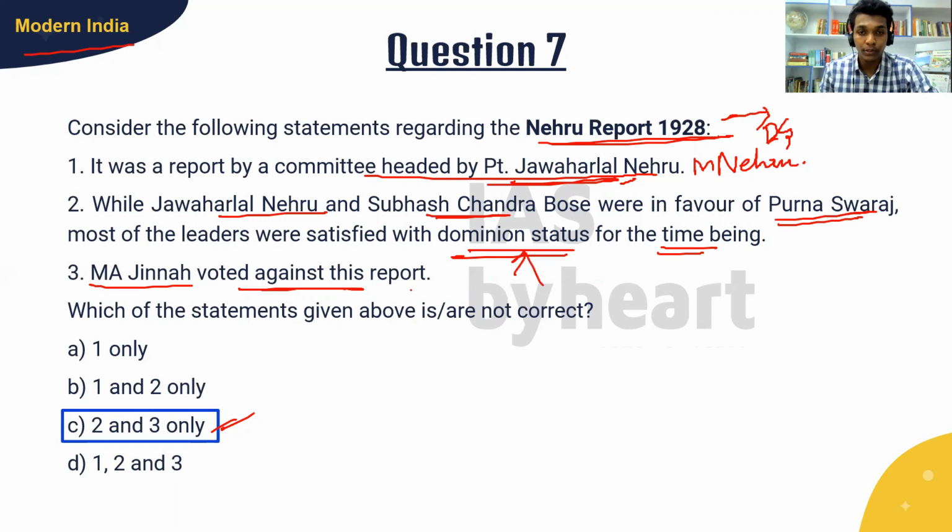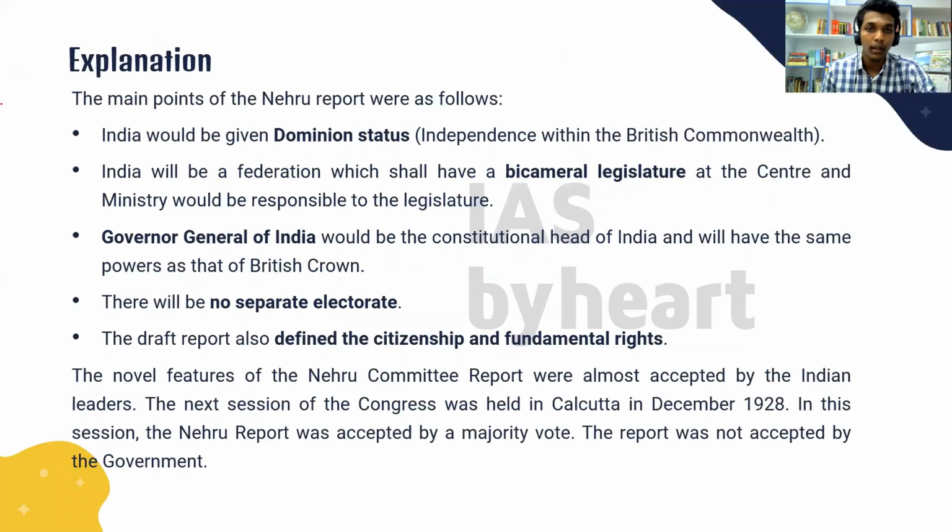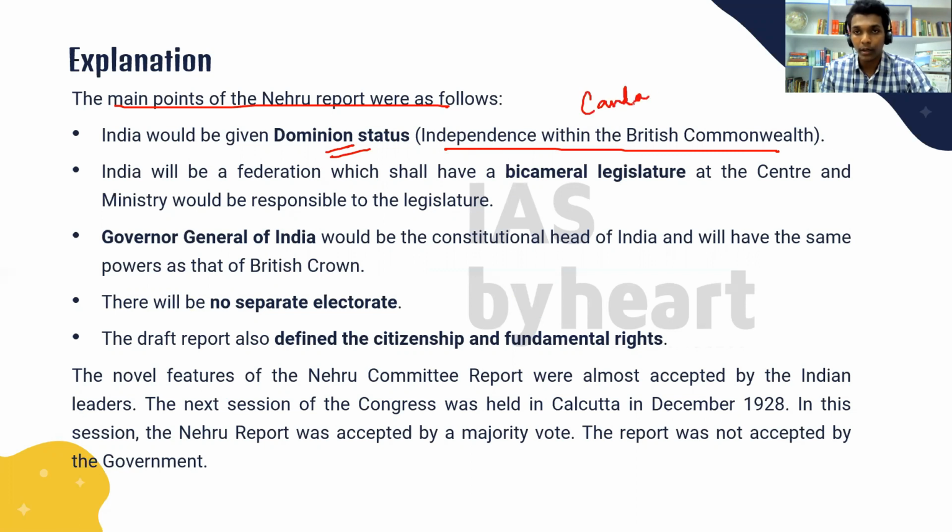And option 3 is Muhammad Ali Jinnah voted against this report. We will see why he voted against this report in the coming slides. Before that, we'll see the main points of the Nehru report. So India would be given dominion status, that is independence within the British Commonwealth, like Canada and South Africa of that time.